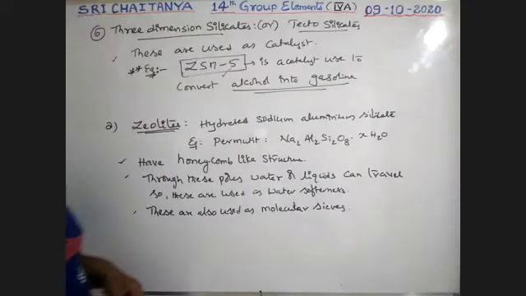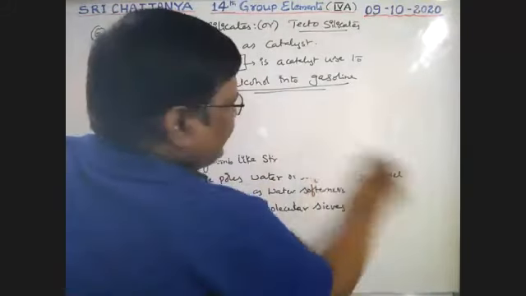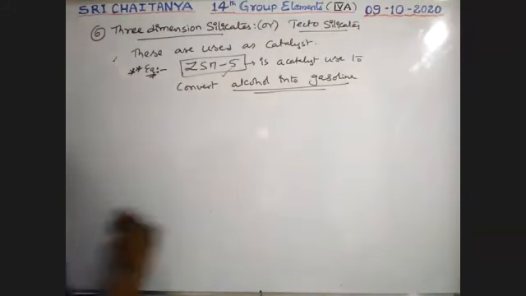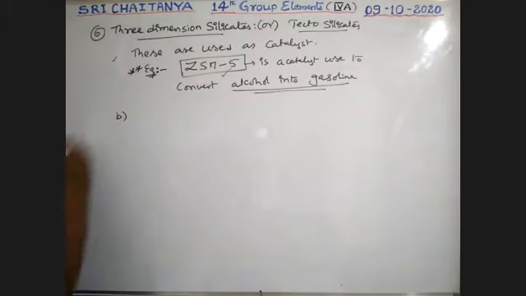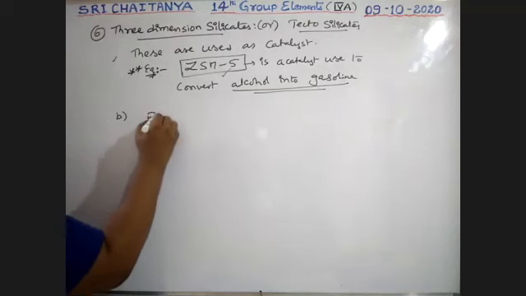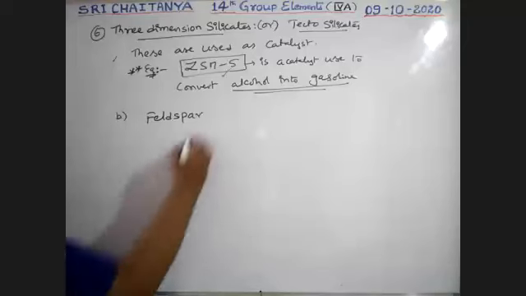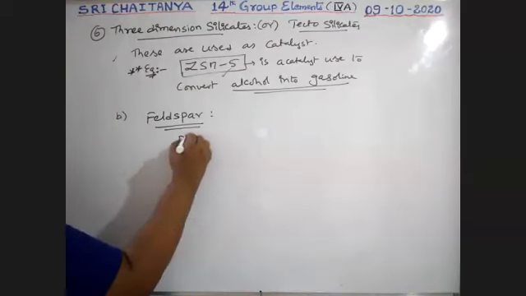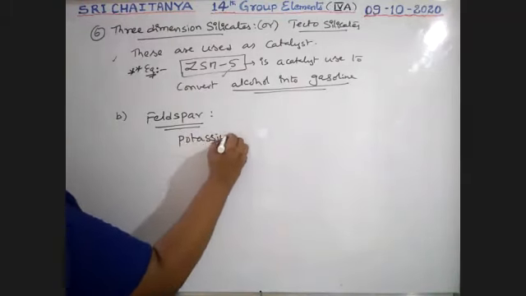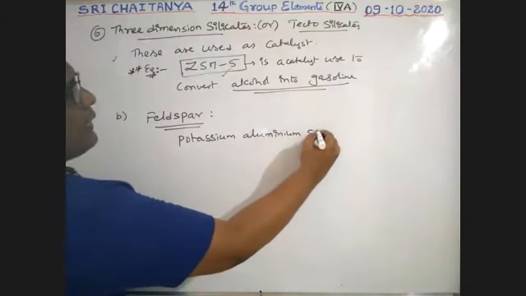Now, the second one, B. Single words, I'm going to conclude the chapter. B, that is feldspars. What are these feldspars? It is another type of three-dimensional silicates, boys. These are potassium aluminum silicates.